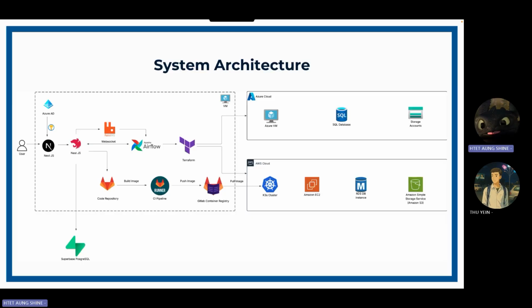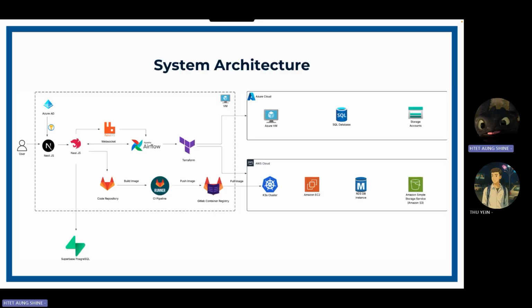We use the Apache Airflow server to run automation scripts to provision cloud resources, such as Azure VMs, SQL databases, and storage accounts. On AWS, using Apache Airflow, we can set up the K3s Kubernetes clusters, Amazon EC2 servers, RDS databases, and S3 services.